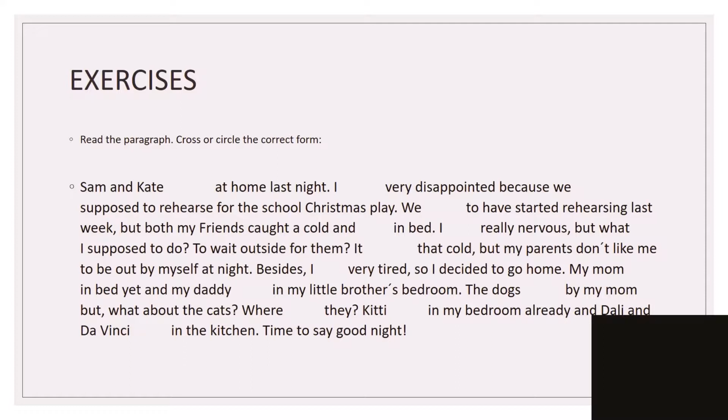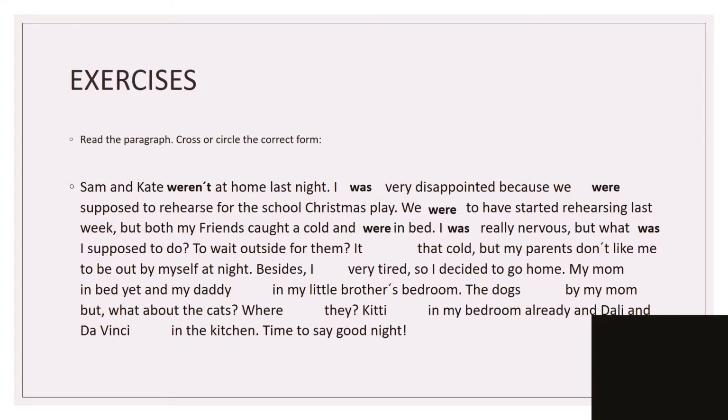Okay, let's see some answers. Sam and Kate weren't at home last night. I was very disappointed because we were supposed to rehearse for the school Christmas play. We were to have started rehearsing last week, but both my friends caught a cold and were in bed. I was really nervous.